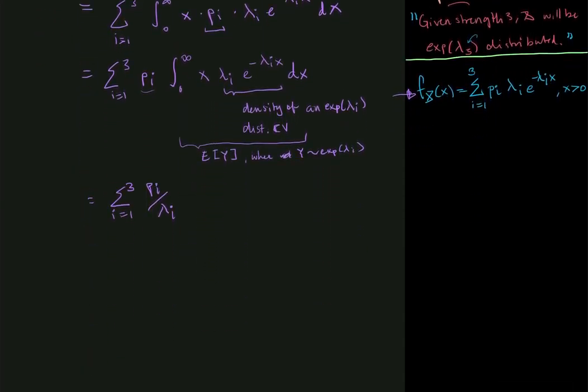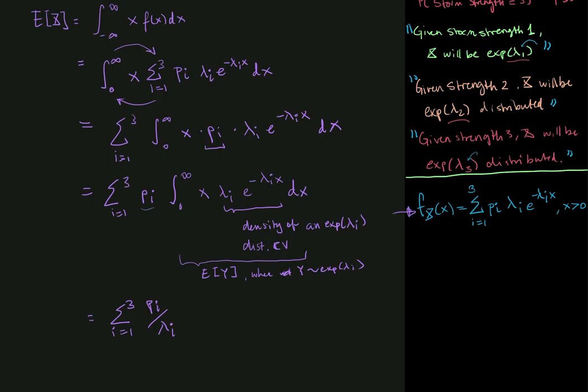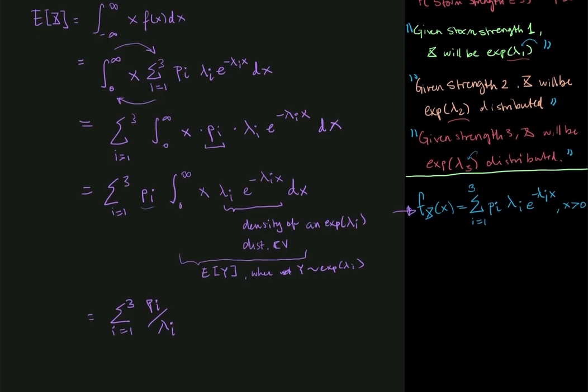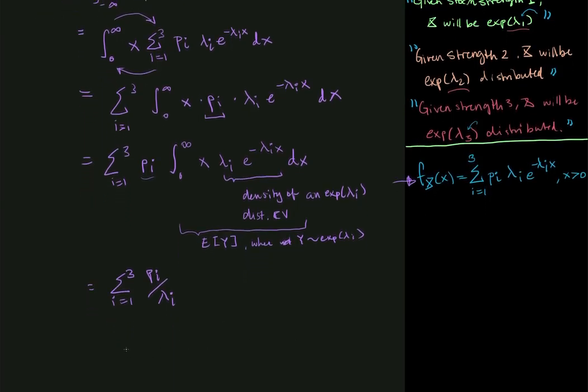Well, in the case where the storm has strength 1, we would expect the loss to have the expected value 1 over lambda 1, right? And in the second case, where the storm has strength 2, we would expect the loss 1 over lambda 2.